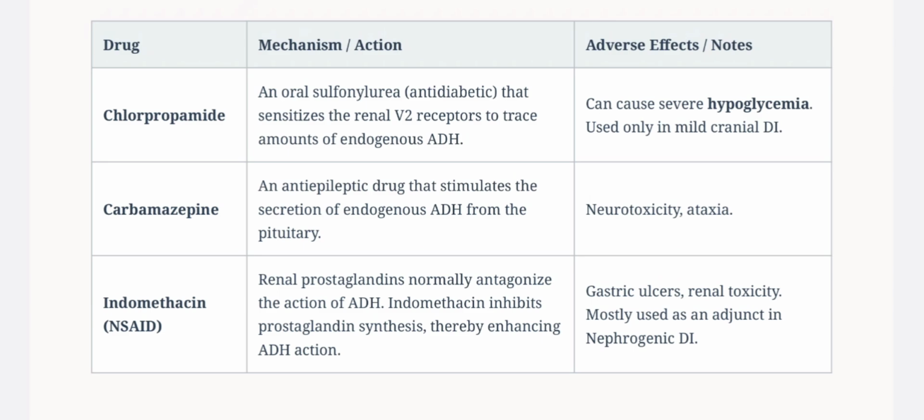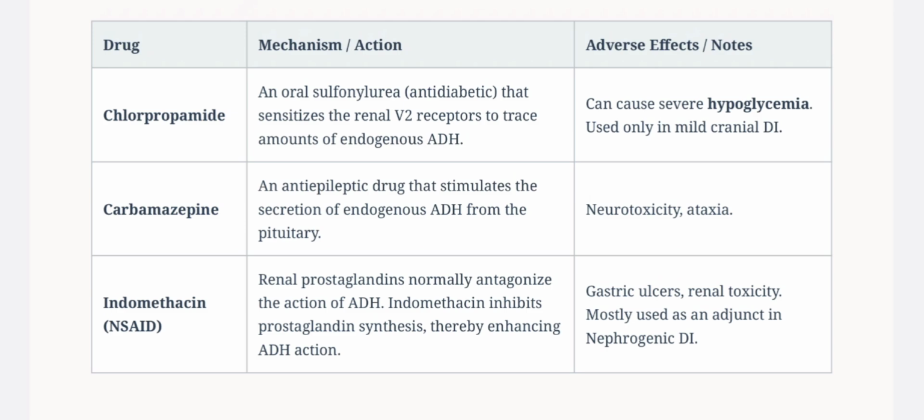Indomethacin is an NSAID. Chlorpropamide, an oral sulfonylurea, sensitizes the renal V2 receptor to trace amounts of endogenous ADH, can cause severe hypoglycemia, and is used in mild cranial diabetes insipidus. Carbamazepine, an antiepileptic drug, stimulates the secretion of endogenous ADH from the pituitary; adverse effects include neurotoxicity and ataxia.